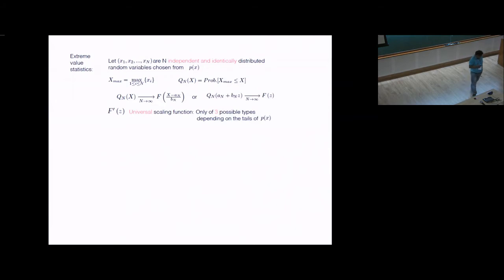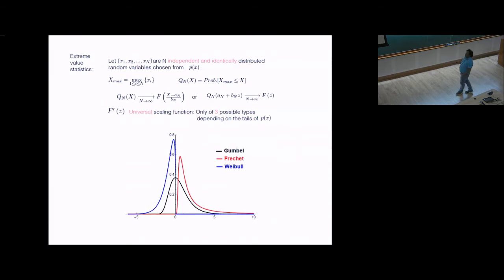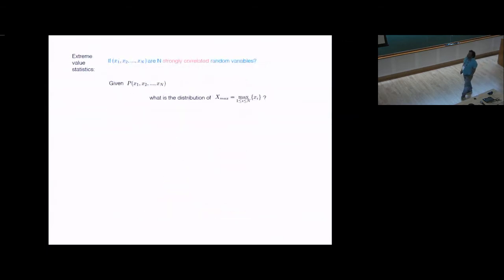Let me show you these three types of distribution. These are Gumbel, Frechet, and Weibull. I'm not going into the details of this. So the question is, if these variables are strongly correlated, precisely if you are given the joint distribution of these variables, what can you say about the distribution of the maximum of these variables?